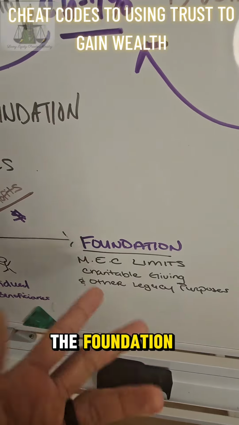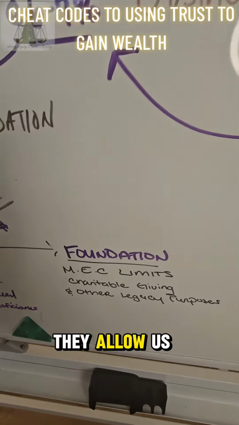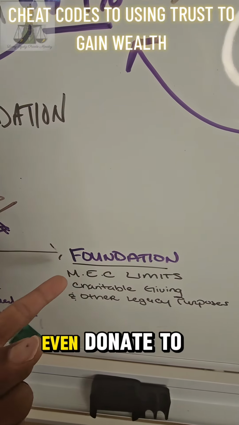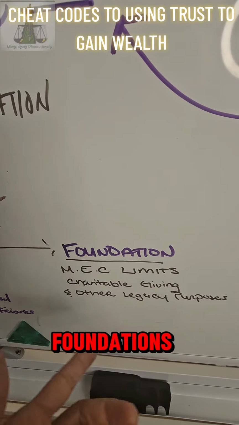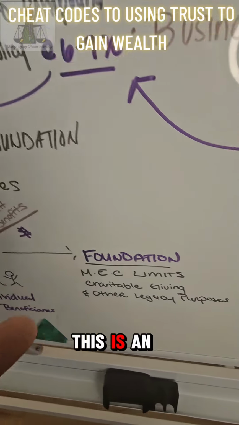Also, we have the foundation, which can help with our MEC limits. If we go over the LPUA option amount that they allow us to do, that amount is taxable. We can use it to possibly even donate to foundations, in the form of charitable giving and other legacy purposes. This is an awesome product.